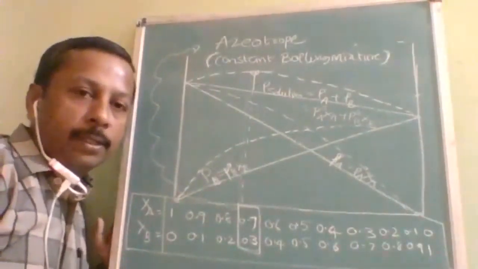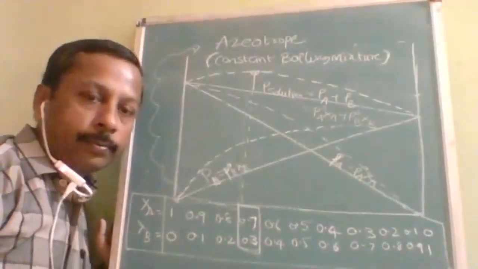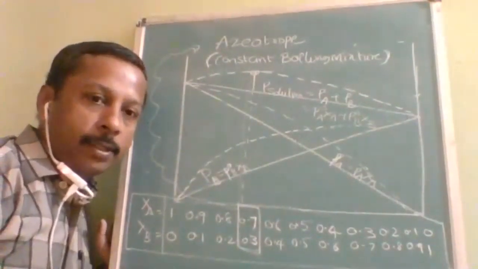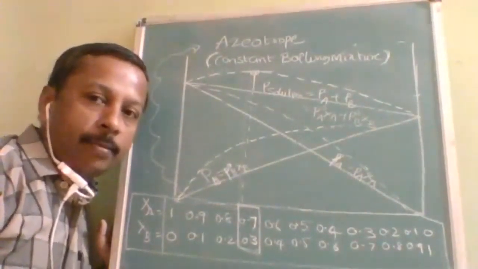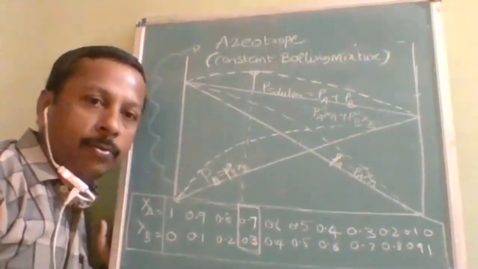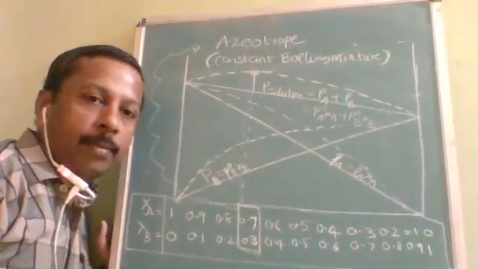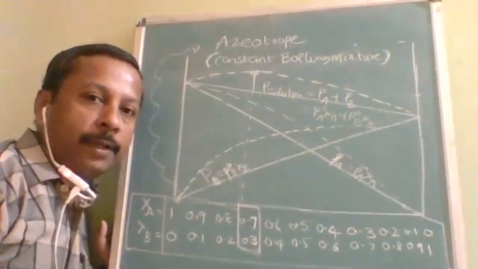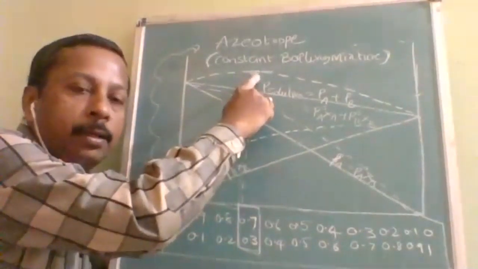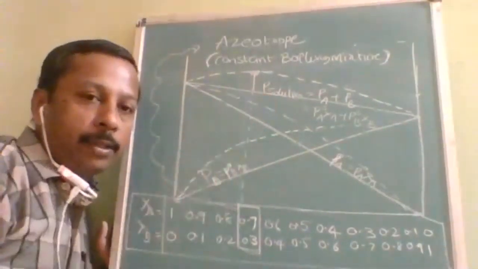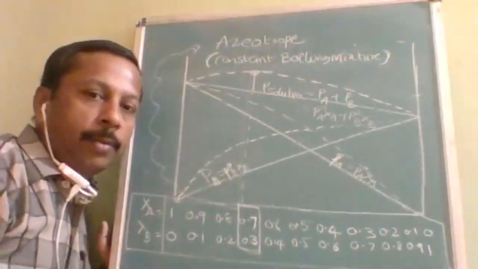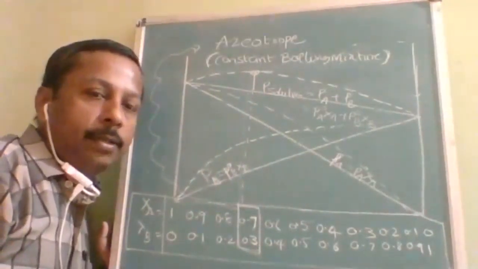In my previous lecture I told you, boiling point is the temperature at which vapor pressure becomes equal to atmospheric pressure. So its vapor pressure is already high, so you need not heat it much. Because of that, it is easy to boil.